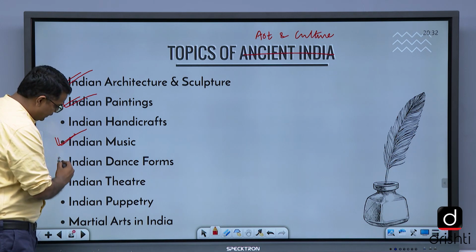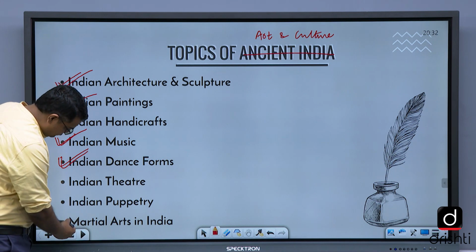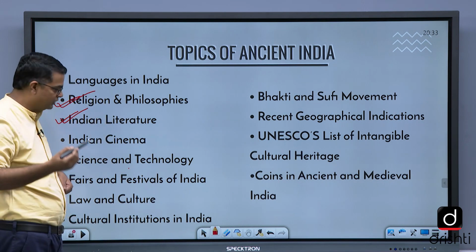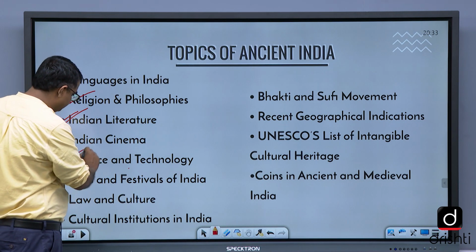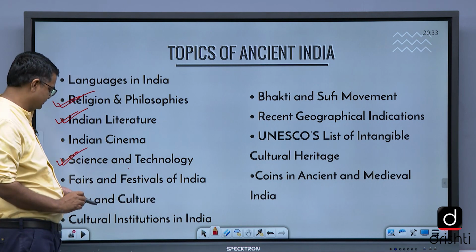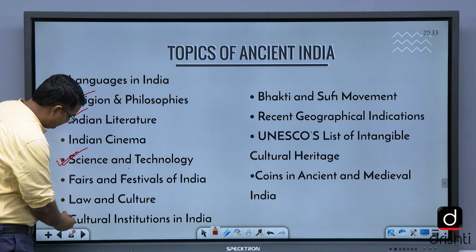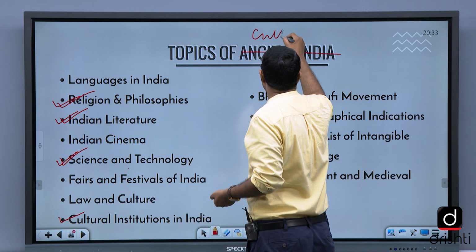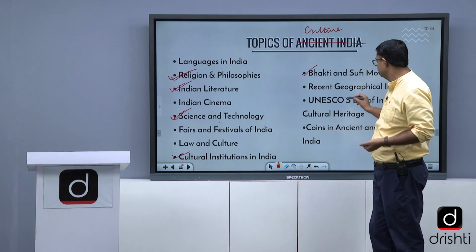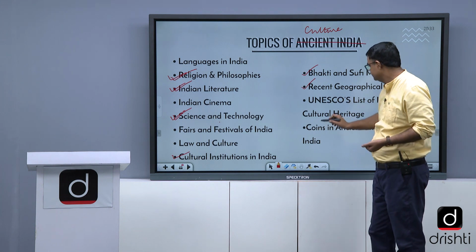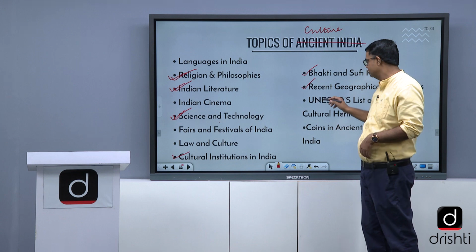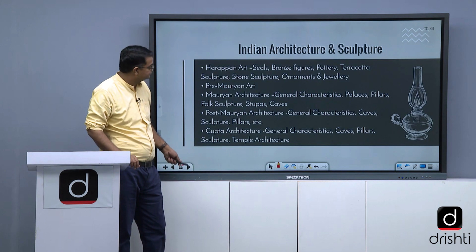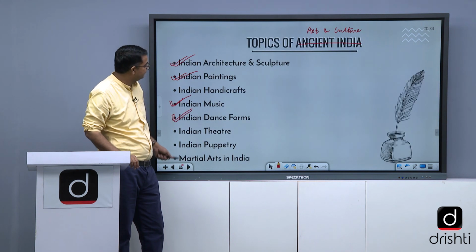Indian music, Indian dance forms, then religion and philosophies, Indian literature, ancient, medieval, modern, then science and technology, fairs and festivals also to an extent, cultural institutions, Bhakti and Sufi movement, recent geographical indications, coins in ancient and medieval, UNESCO's list of intangible cultural heritage.